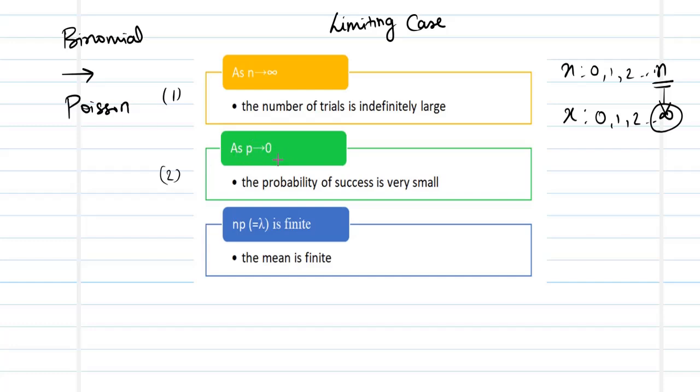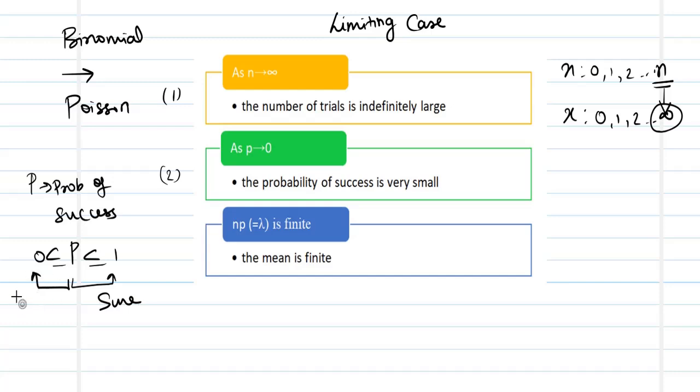As p tends to 0. What does p stand for? Normally p represents the probability of success. We know that the range of probability always lies between 0 and 1, and probability 1 is for a sure event, and probability 0 is for an impossible event. Over here in this case, we say that as p tends to 0, then binomial will move towards Poisson.